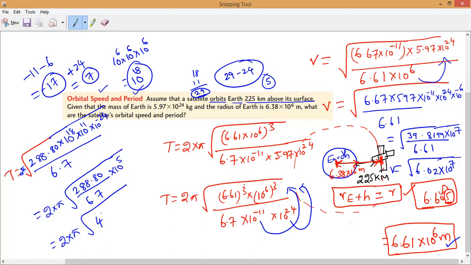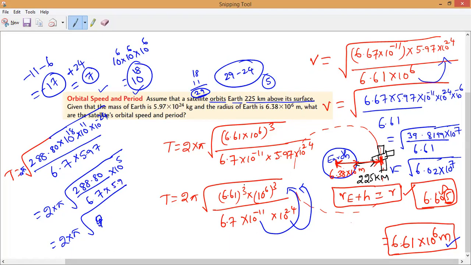5.97. Yes, sir. The mass of the earth, correct? Very good. So 5.97 is also there. So here also into 5.97. Very good. So that we have to do it.